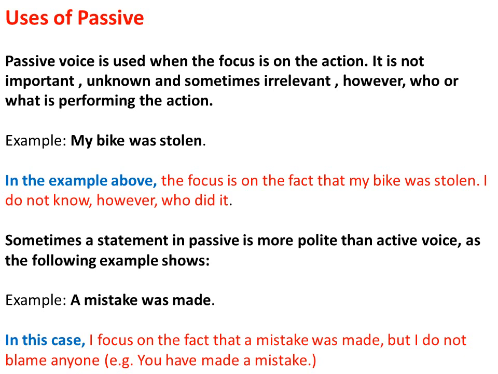I don't blame you for the mistake. I focus on the fact that there was a mistake. I can say it more polite than when I say you have made a mistake. So I can say a mistake was made, which is more polite.